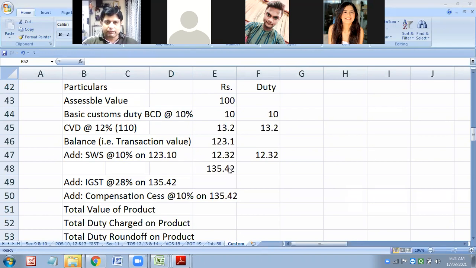So these people said write 42, and I made it 42. Okay, get me the value. 28% of 135 rupees 52 paise.